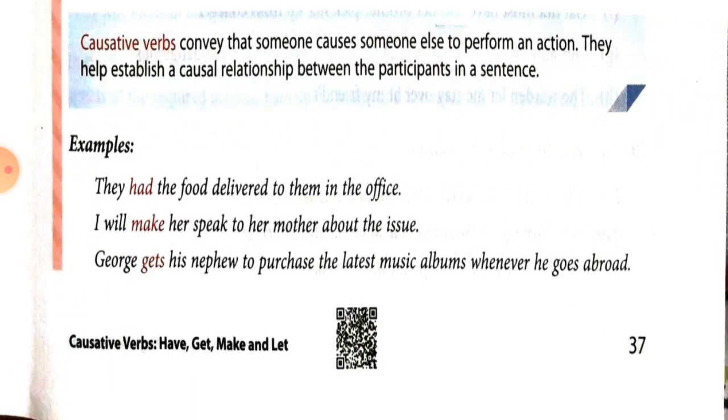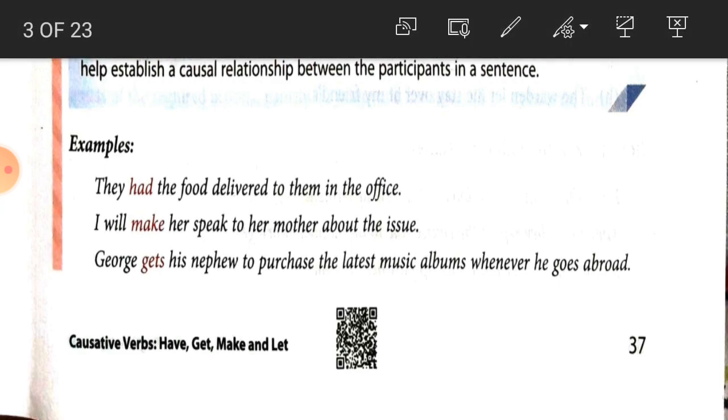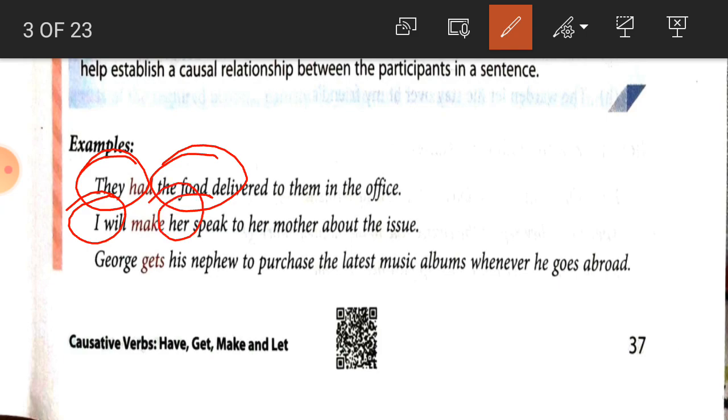Causative verbs convey that someone causes someone else to perform an action. They help establish a causal relationship between the participants in a sentence. So students, for example, they had the food delivered to them. So here there is a causal relationship between they and the food. I will make her speak to her mother about the issue. So here there is a causal relationship between I and her. George gets his nephew to purchase the latest music album whenever he goes abroad.